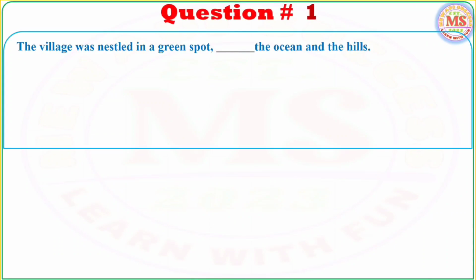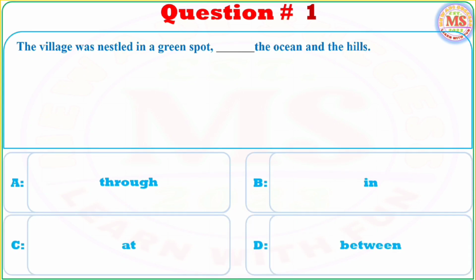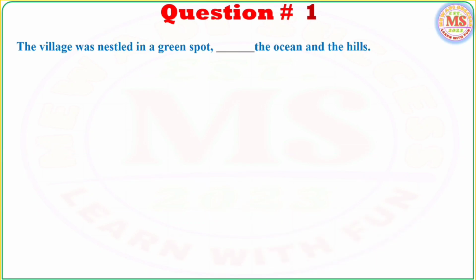Question number 1. The village was nestled in a green spot, fill in the blank, the ocean and the hills. Option A through, option B in, option C at, option D between. The right answer is option D, between.